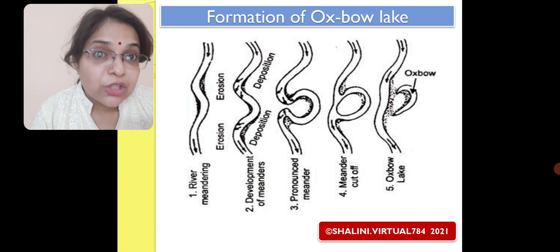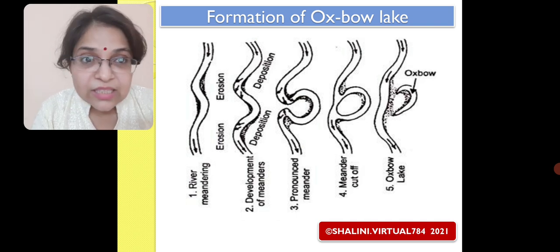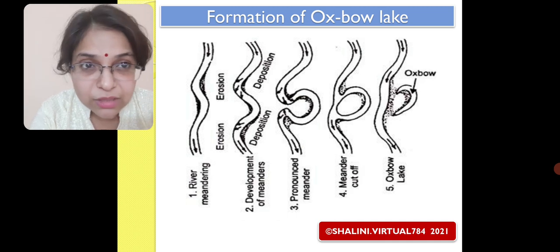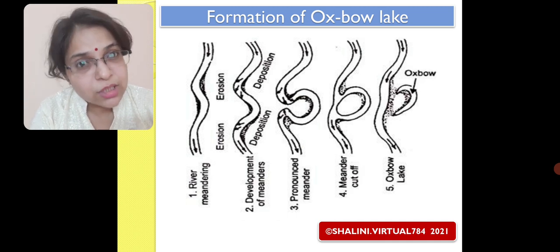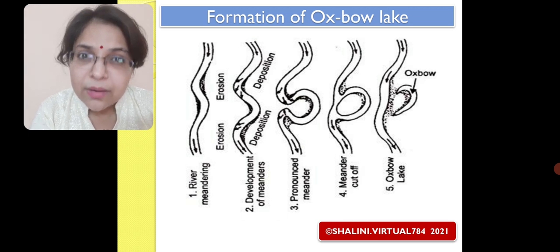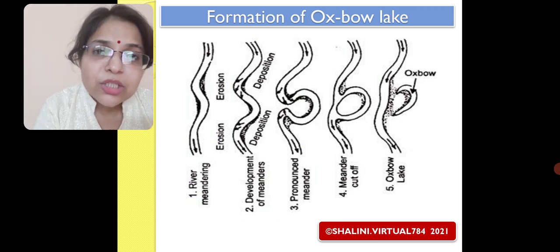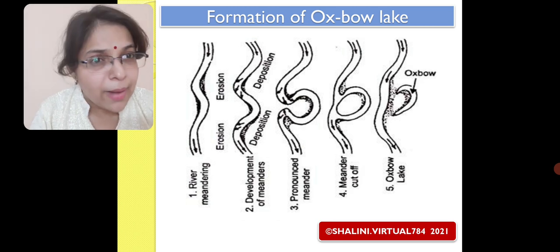This picture is again explaining the concept in a little bit better way. You can see there are five ways in which a river is flowing. In the first, it is almost straight, then it takes a little bit of meanders. The third picture has more bend, more deepened bend.